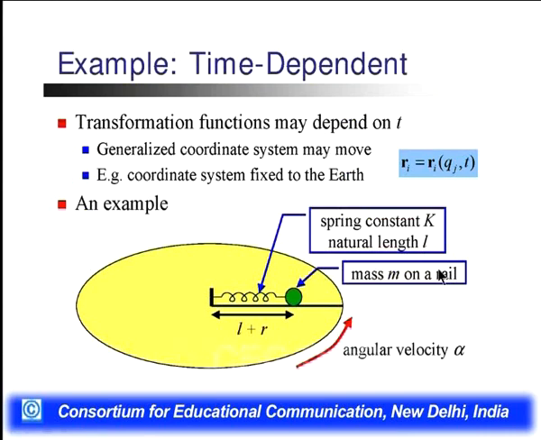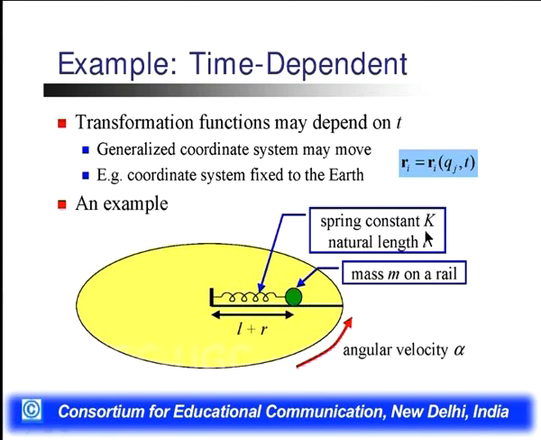Now we take an example. Here we take a time dependent example. The transformation function may depend upon the time t. The generalized coordinate system may move, where we define Ri is equal to Ri(Qj, t). For example, a coordinate system fixed on the earth, where x, y, z are fixed on the earth.